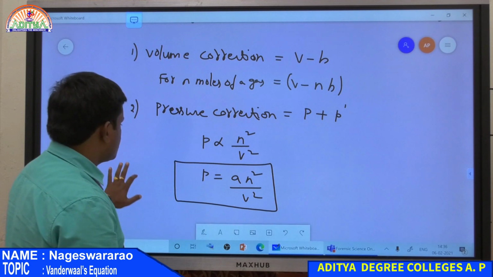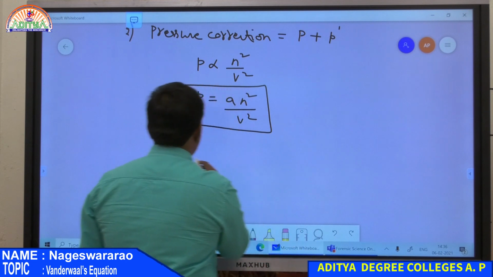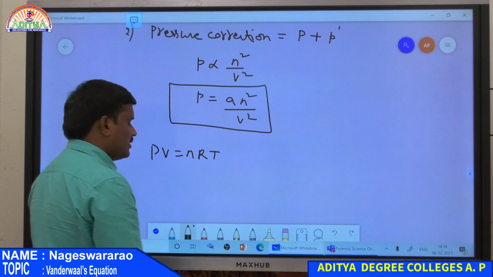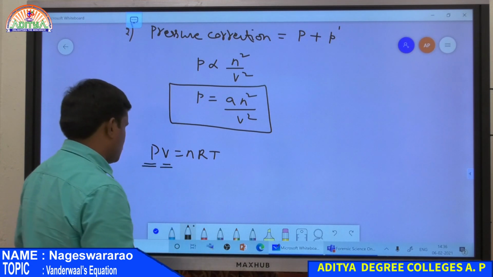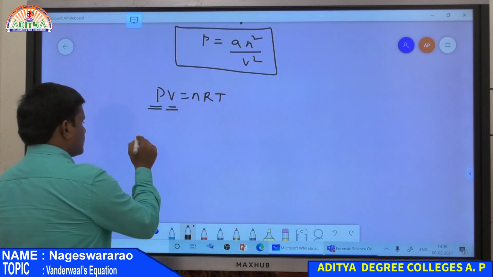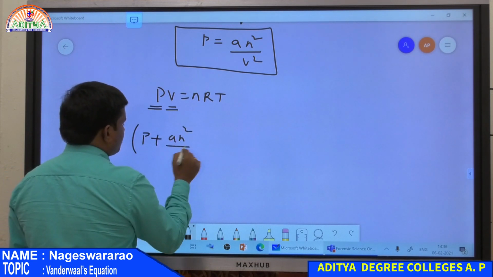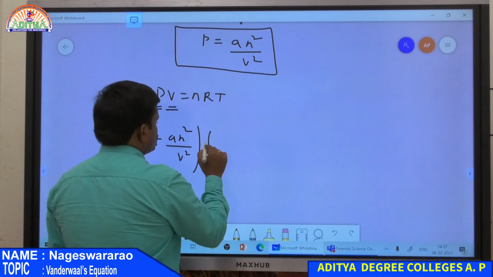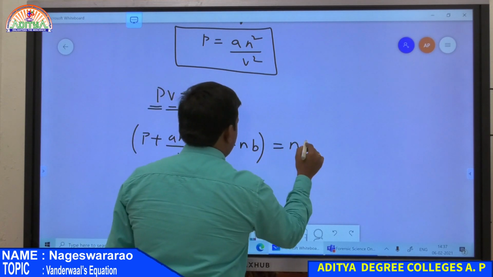Now the Van der Waals equation. PV equals nRT is the ideal gas equation. In this equation, Van der Waals made the pressure correction as well as the volume correction. Substituting these corrections in the ideal gas equation, we get P plus a n square by V square, this is the pressure, into V minus nb, which is equal to nRT.